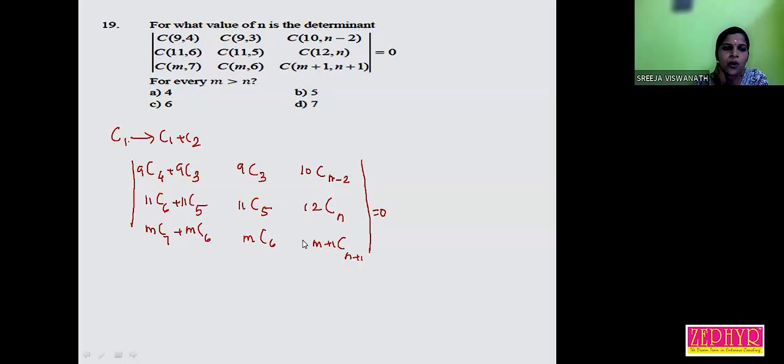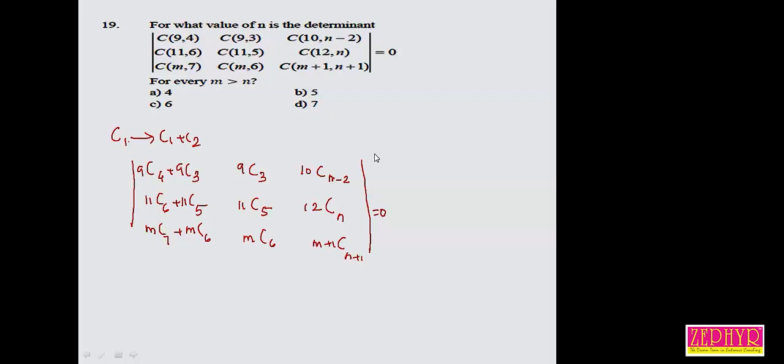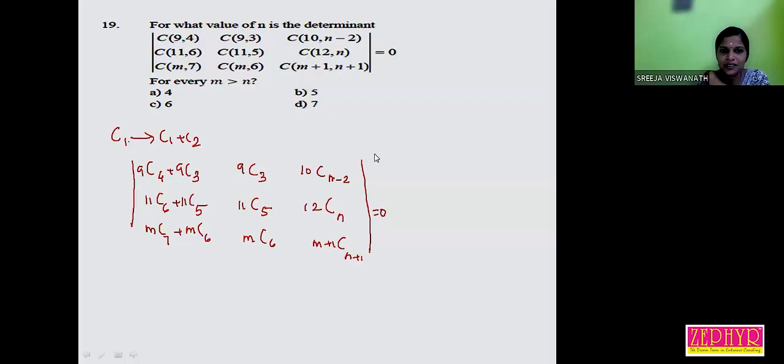Now, what is the value of 9C4 plus 9C3? Anyone? How can we find 9C4 plus 9C3? Not 0. No, 10C4. 10C3, 10C4, right. Listen, we have a property: nCr plus nC(r minus 1) equals (n plus 1)Cr.